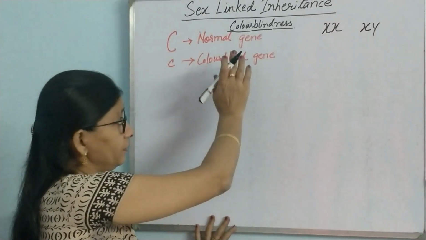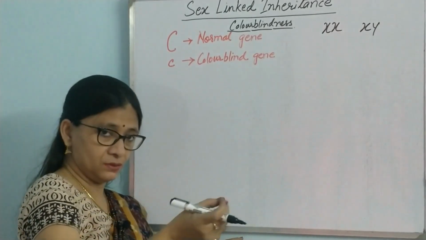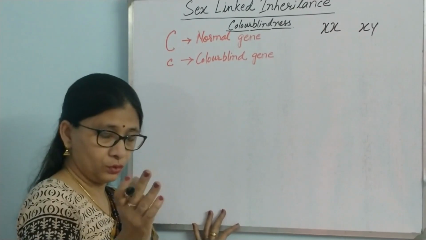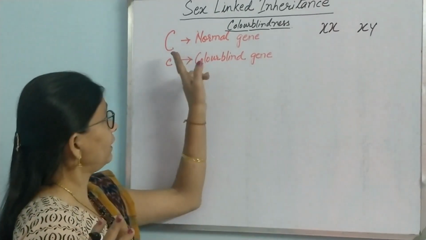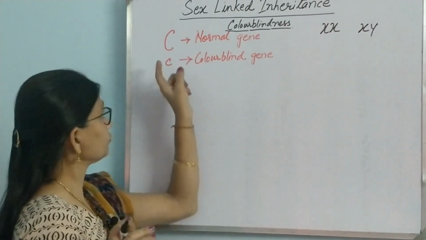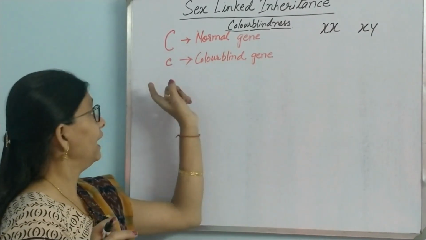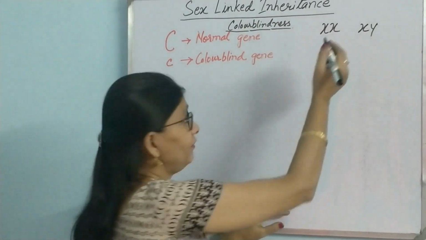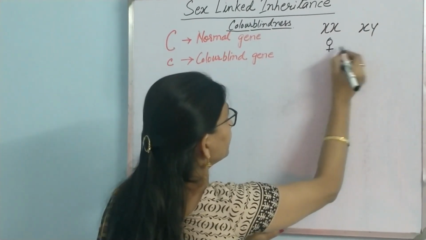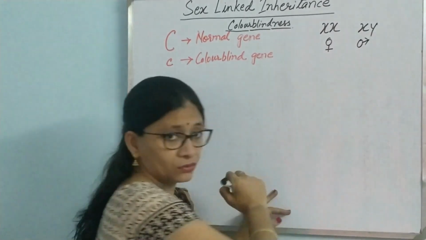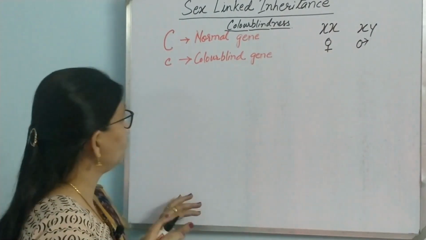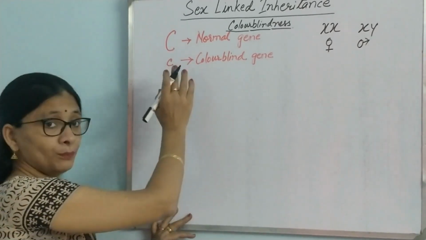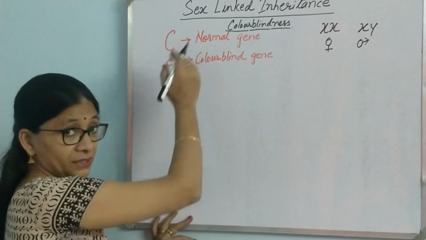As we know, the disease causing gene is present in the X chromosome, and two genes are needed for one character. So, we shall take these two genes, capital C for normal gene and small c for colorblind gene. Now, female will have two X chromosomes, isn't it? And male has one X chromosome, one Y chromosome. So, this is how sex determination of human is. Now let us take what are the possibilities of females with these genes.